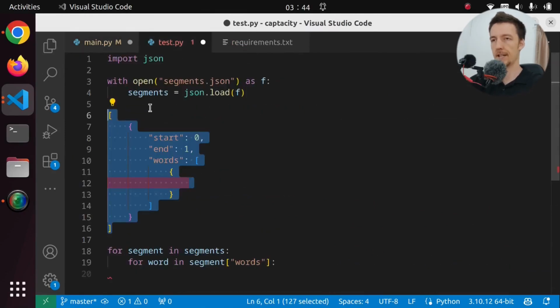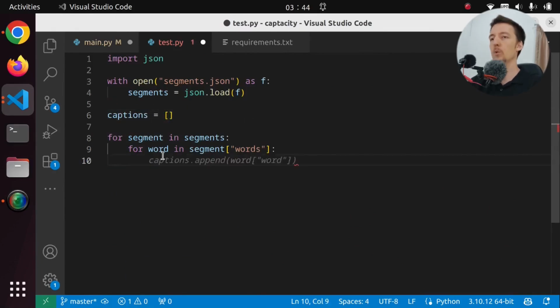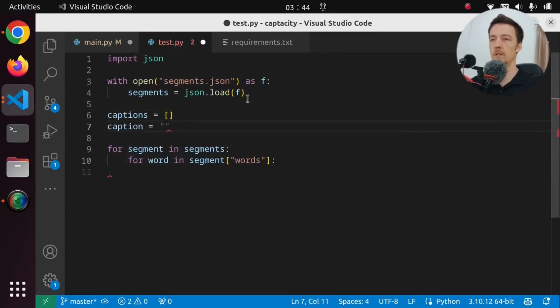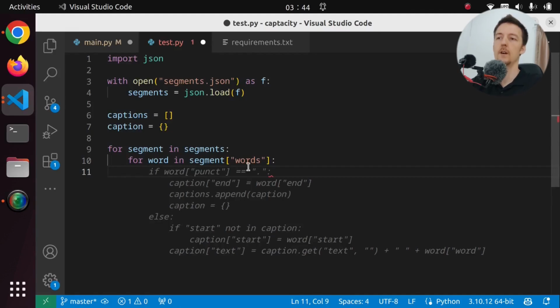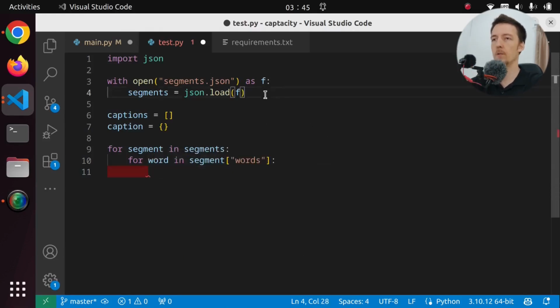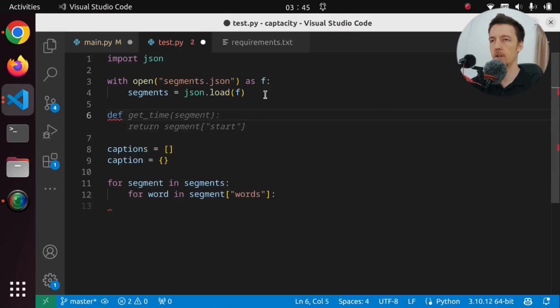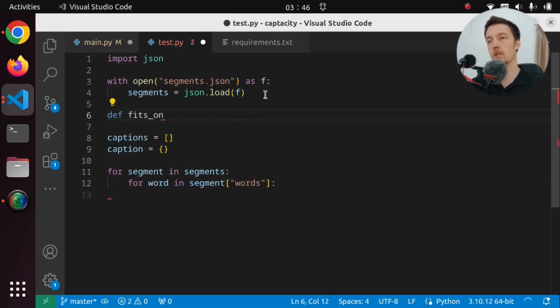So let's initialize here like a captions list. And we're going to loop through all of the words. And we probably want to have like a current caption. So this is going to be, I guess, just a dictionary, empty dictionary at first. So we have to decide for each word whether we are going to add it to the captions list or we're going to edit the current caption. So what is the rule by which we decide how many words fit in a caption? Well, we probably at least want to check how much fits on the screen. So let's define a function, fits on screen or fits on video.